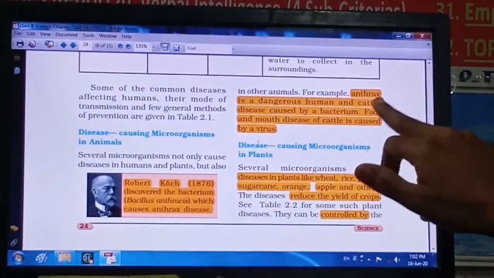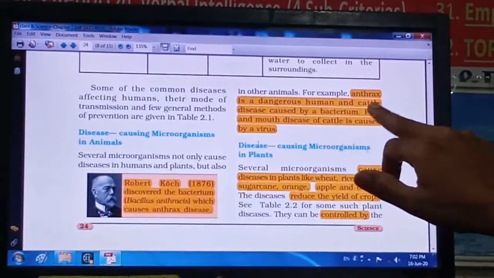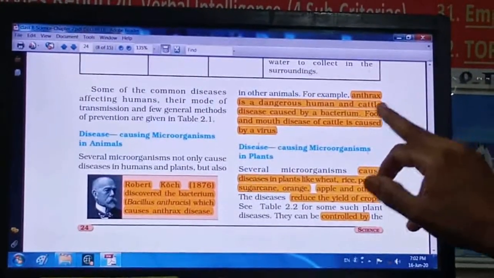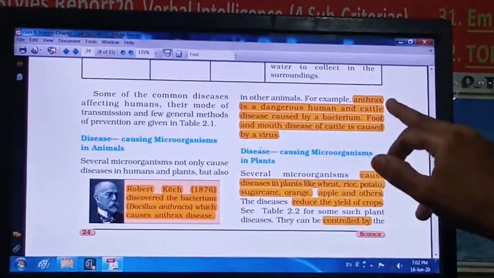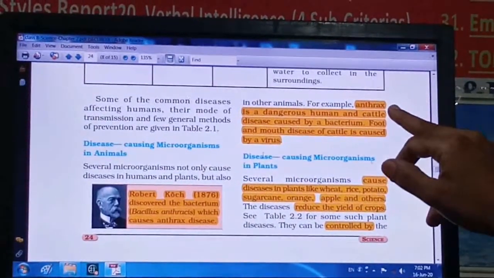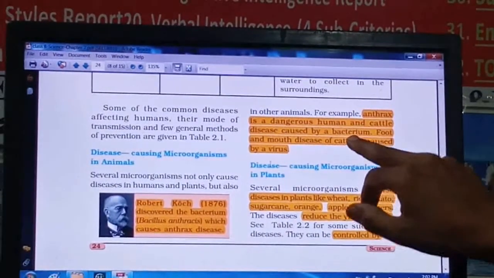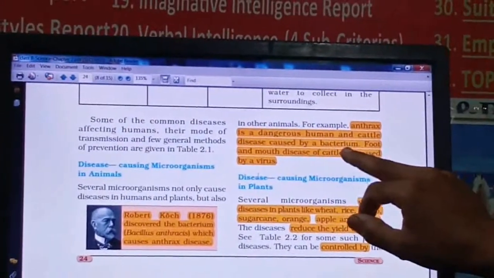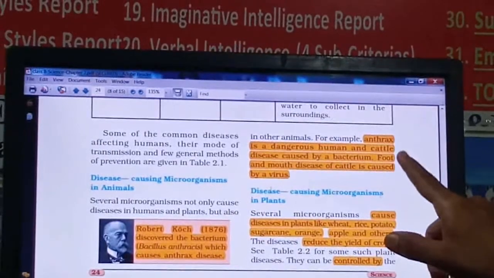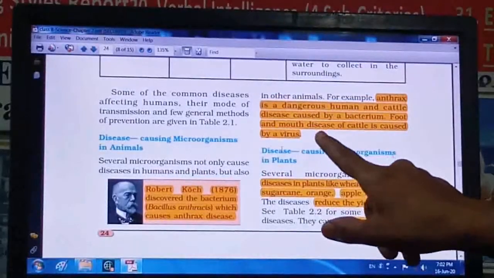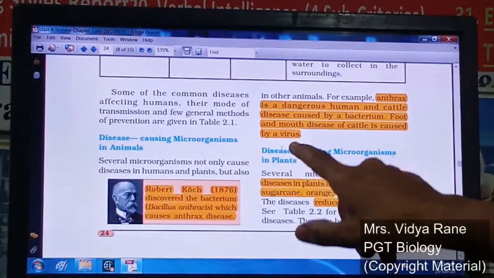It occurs in humans as well as in cattle. So this will be asked: the disease which occurs in humans and cattle is dash dash, that is nothing but anthrax. This disease is caused by a bacterium, right? Another disease given of the cattle is foot and mouth disease, and this disease is caused by a virus.